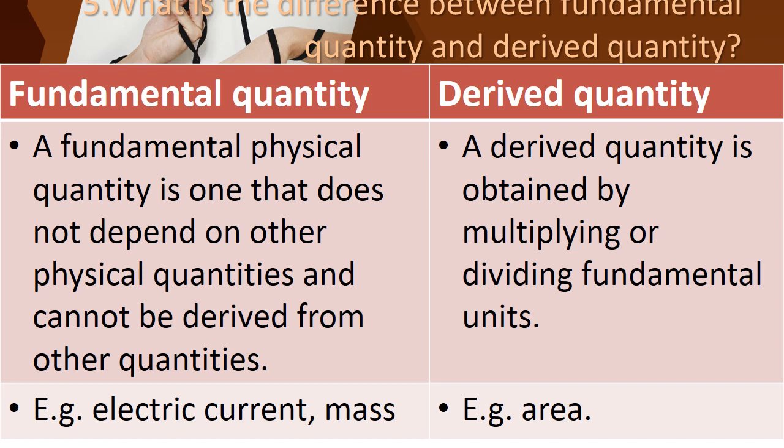Derived quantity is obtained by multiplying or dividing fundamental units. What is the example? Area, volume. Like this we have learned many. Easy, children, you can write anything. Copy down in your classwork notebook. Use only ink pens, children.